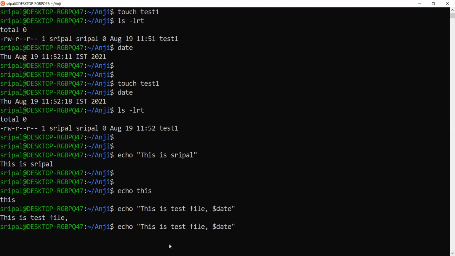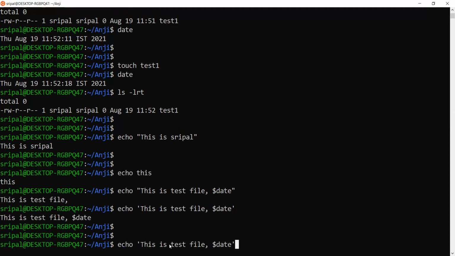Here I'm trying to use a Unix command itself, and it is not letting me. So I use a single quote instead, or probably I'll keep it this way.